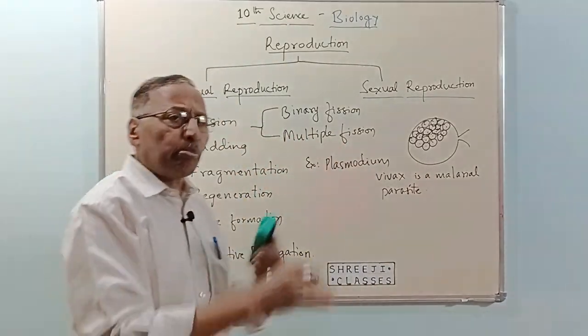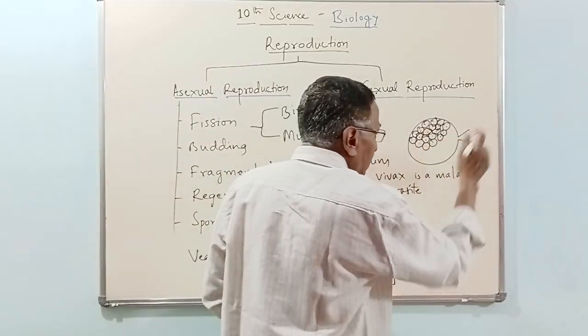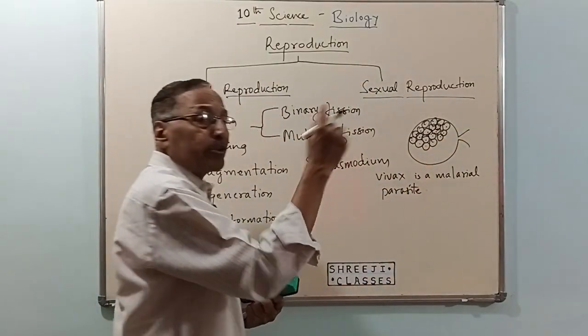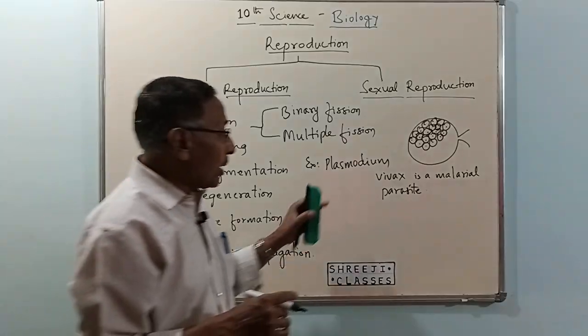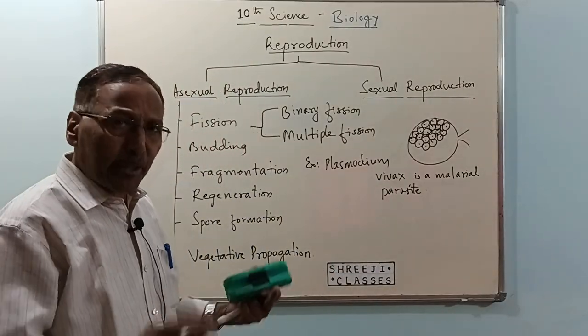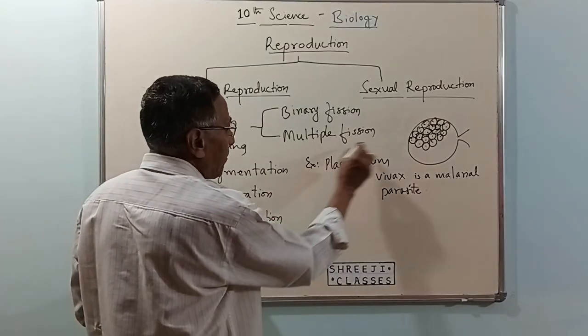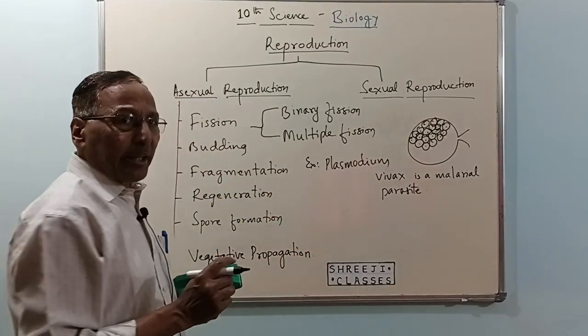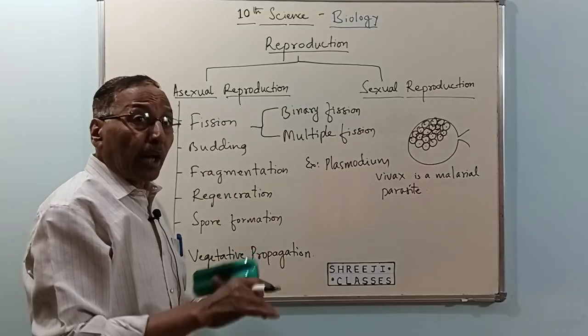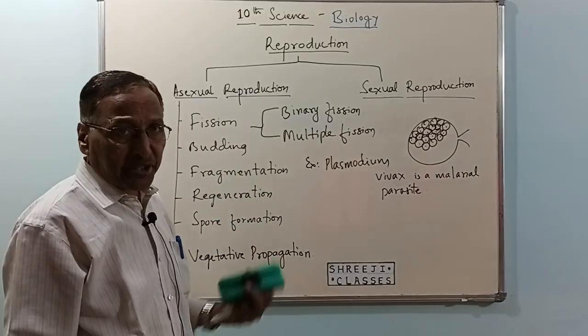It produces a number of daughter cells which burst out. The parent cell bursts and releases all these daughter cells outside. That is how malaria spreads very fast. Malaria spreads very fast because of this reason, right? So this we call multiple fission. Breaking up of a parent into a large number of individuals or daughter cells is called multiple fission.